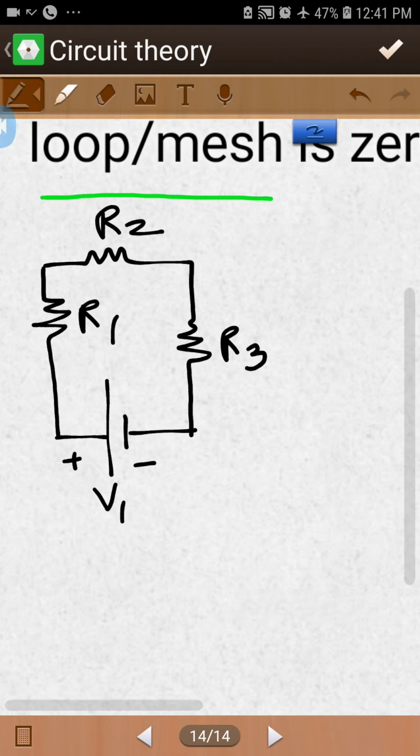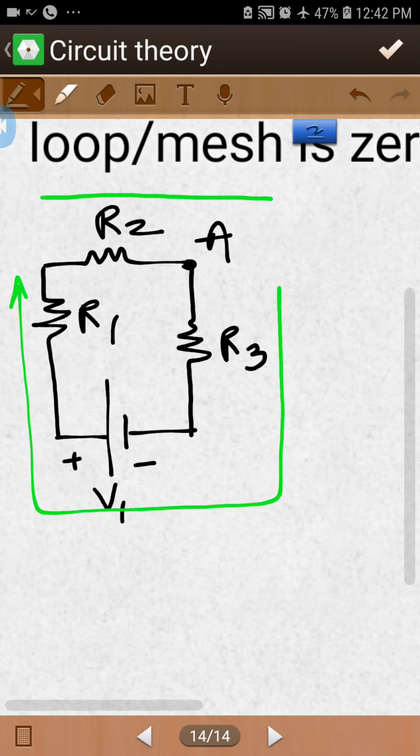So in that particular network, why is it a loop? Because when you start the rotation from any point in the network, whether you move in clockwise or anti-clockwise direction, whatever the rotation you are using, you meet again at the point from where you just started your rotation.